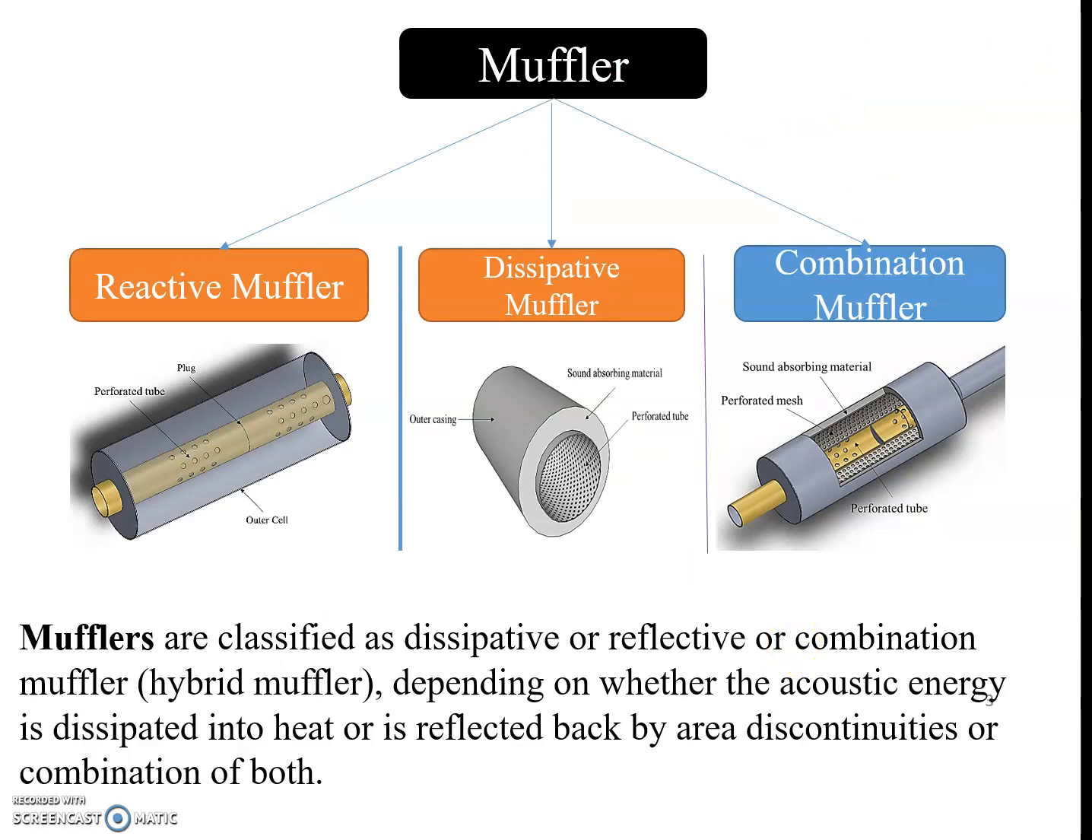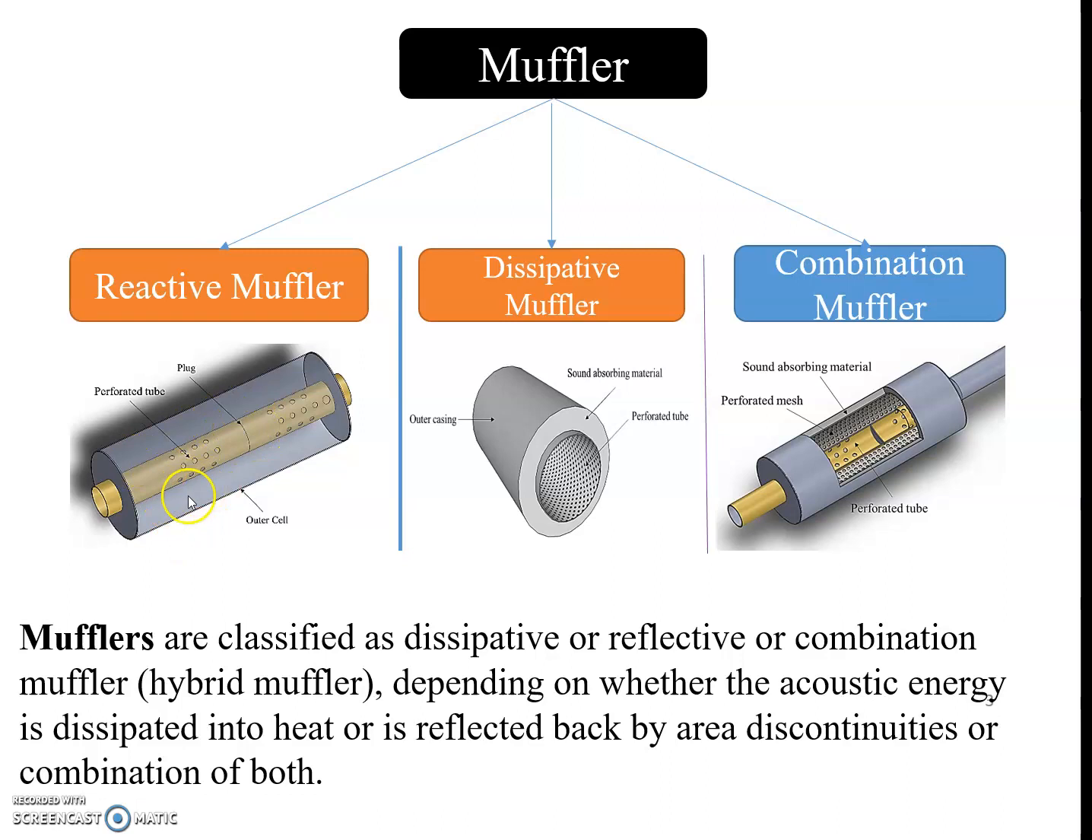here we will see what the types of muffler are. Mufflers are basically classified into three types: the reactive muffler, the dissipative muffler, and the combination muffler. They are classified as dissipative, reflective or combination mufflers depending on whether the acoustic energy is dissipated into heat, or is reflected back by area discontinuities, or a combination of both. This is the reactive muffler. Here acoustic energy is reflected back by these area discontinuities.